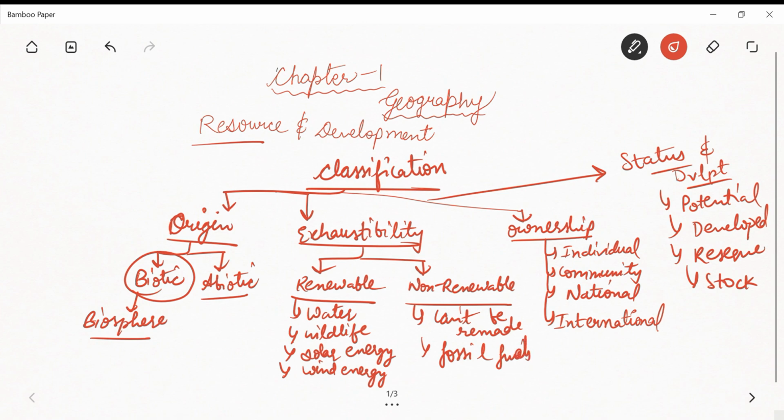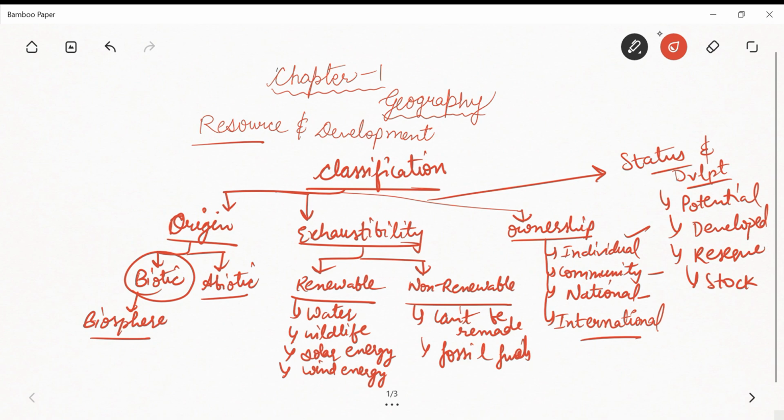Example: fossil fuels. And then we have individual resources, that means owned by an individual, right? Community resources are accessible to all members of the community, for example parks, playgrounds. Then national resources belong to the nation, like roads, railways, right? International resources can be utilized by the whole world, like ocean water, right?